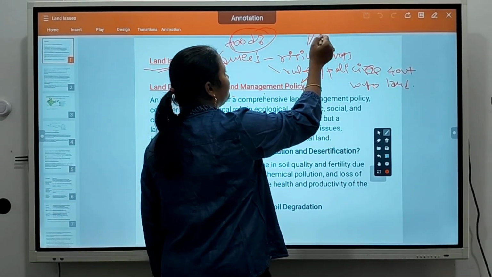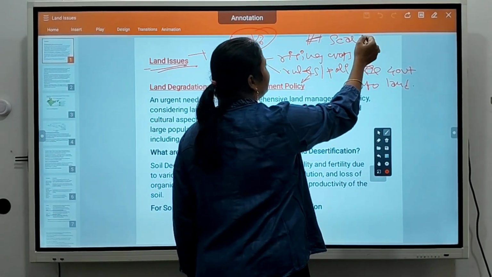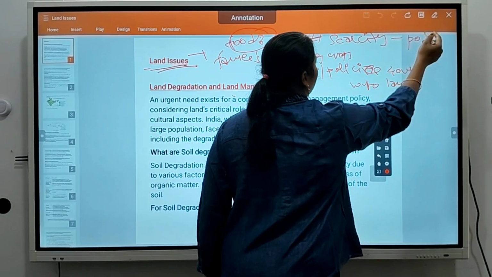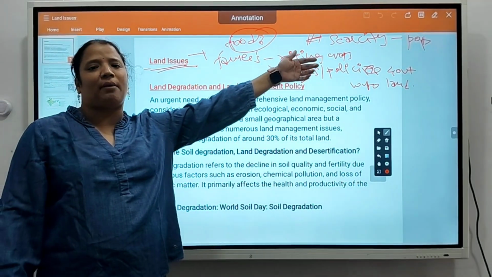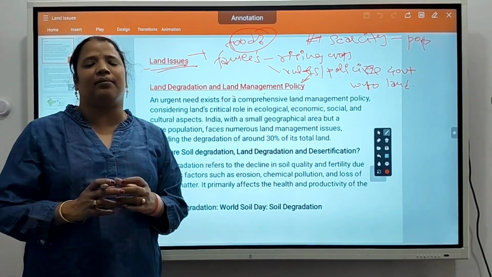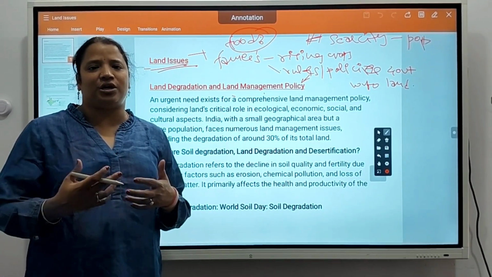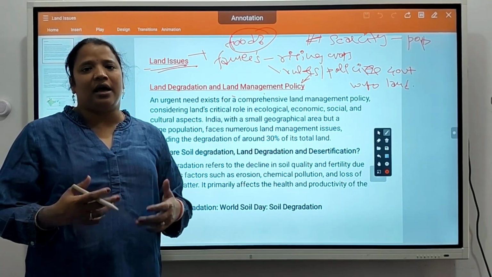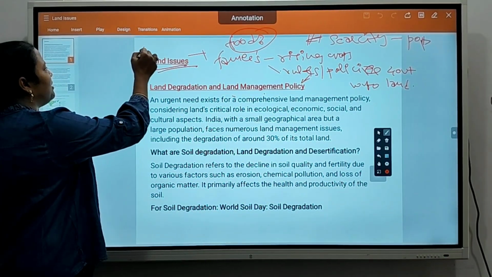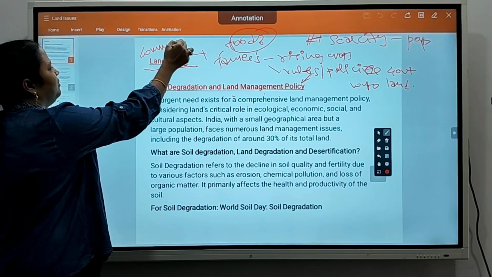There is less land available and the population of India is very high. Due to huge population and less land, there will be scarcity, and competition between agriculture farmers and builders. Some people want to commercialize land.